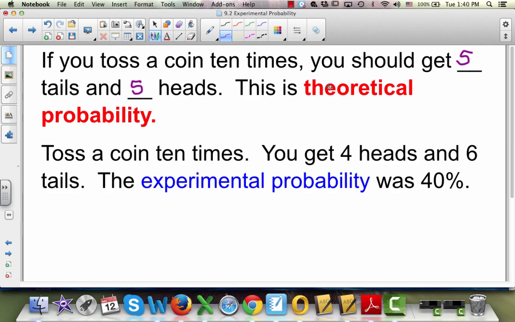You should get 5 tails and 5 heads. That's theoretical probability. But let's say you actually toss a coin 10 times, and you get 4 heads and 6 tails. Well, you got 4 heads out of 10 throws. That gives you a 40% experimental probability. So the theoretical probability is what you should get, 50%. The experimental probability is what you actually get.